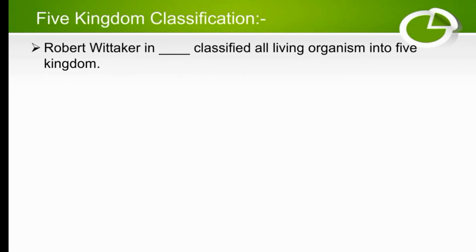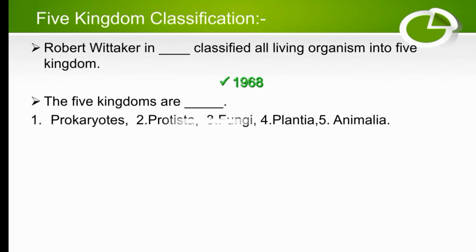Now these MCQs are related to the five kingdom classification. Robert Whittaker in dash classified all organisms into five kingdoms. In which year? In 1968, he classified all living organisms. The five kingdoms are dash. So what is the five kingdom classification? The first one is Kingdom Monera, Kingdom Protista, Kingdom Fungi, Kingdom Plantae, and Kingdom Animalia. These are the five kingdoms.